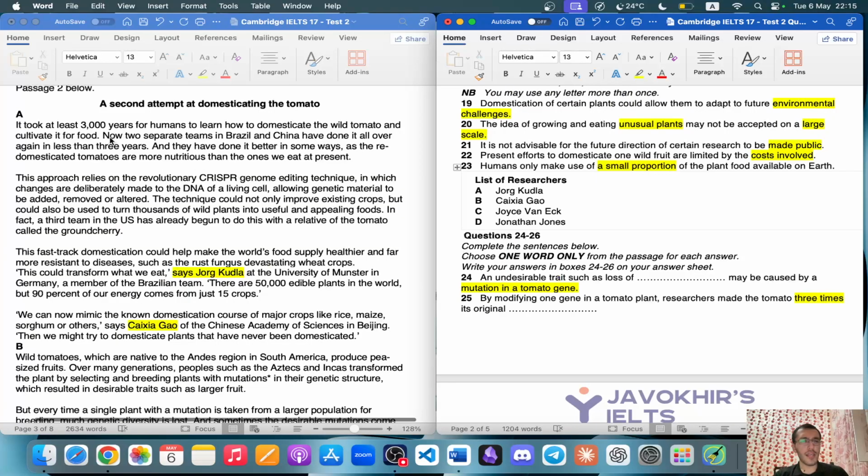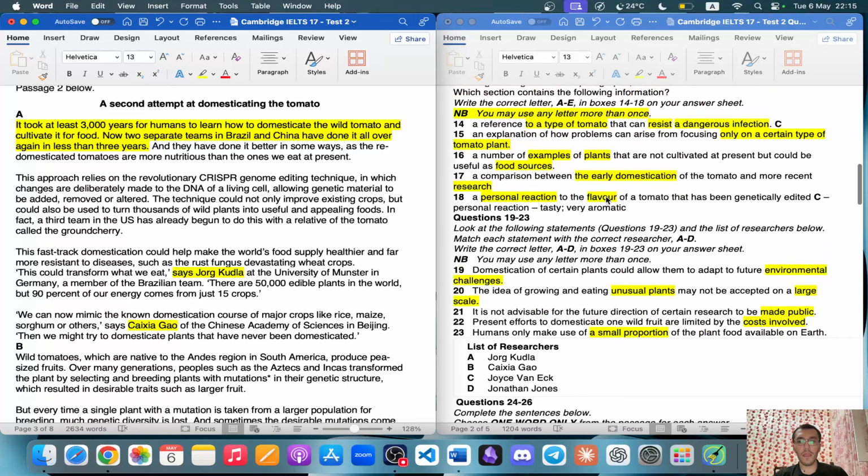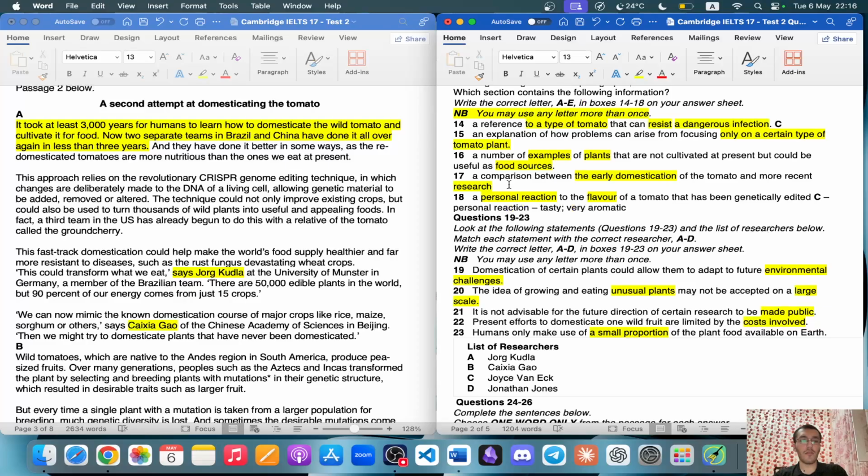So it took at least 3,000 years for humans to learn how to domesticate the wild tomato and cultivate it for food. And now 2 separate teams in Brazil and China have done it all over again in less than 3 years. So here we can already find an answer. It says a comparison between early domestication, which is the 3,000 years, and now, which refers to the present. So there's a very high chance, and I'm going to highlight that as option A.